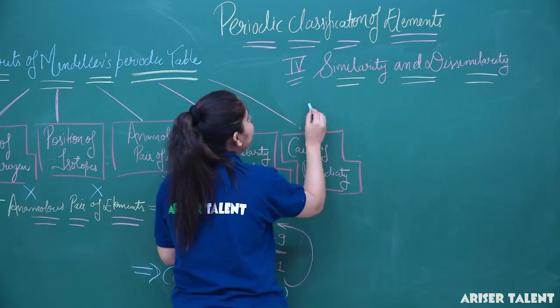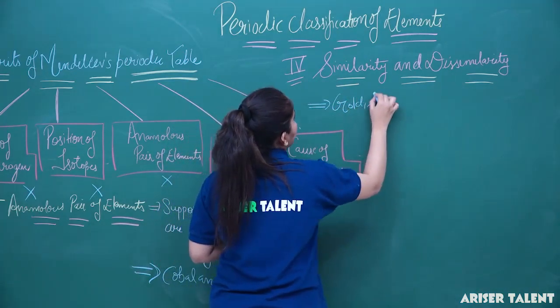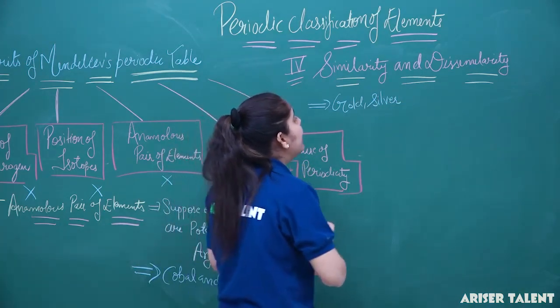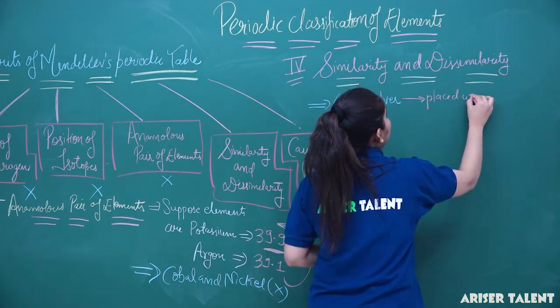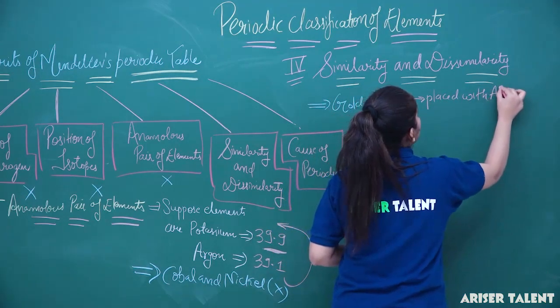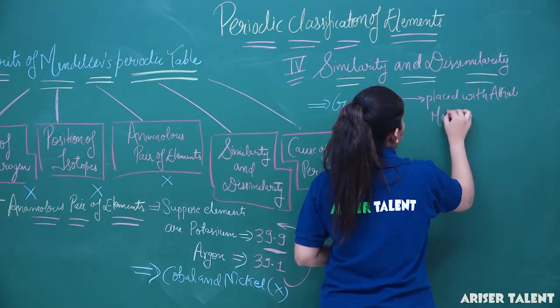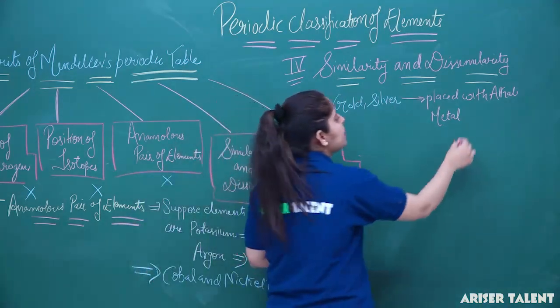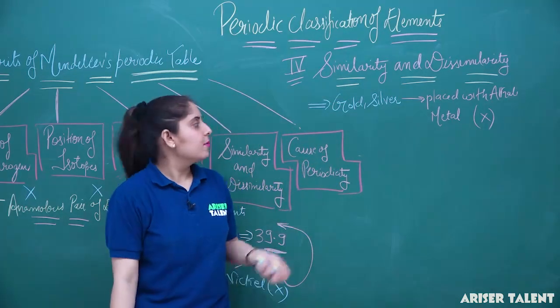Let us have a list of those elements, like gold and silver. These gold and silver are placed with alkali metals in Mendeleev's periodic table. And if they are placed with the alkali metals, this point will not be considered. So this will be the wrong prediction.